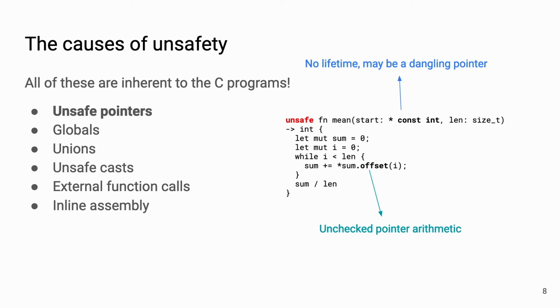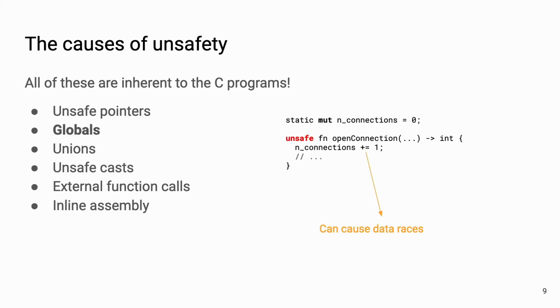If we have unsafe pointers, because the C program doesn't have any lifetime or array bound information, you may do unchecked pointer arithmetic or have dangling pointers that we dereference, so that is a reason that the program is unsafe. And if we have mutable globals, then we can cause data races by accessing the global from multiple different threads.